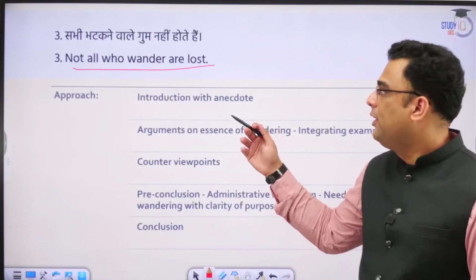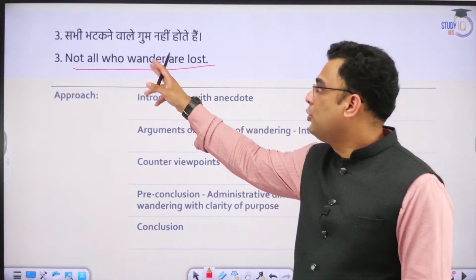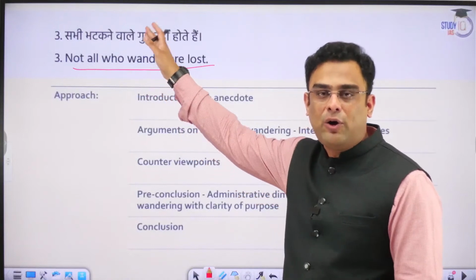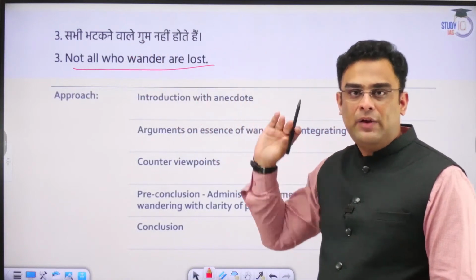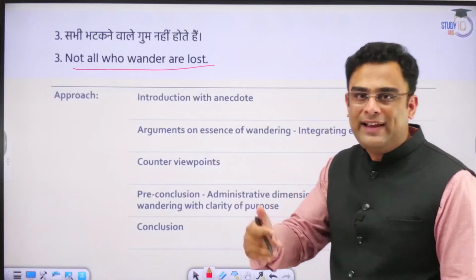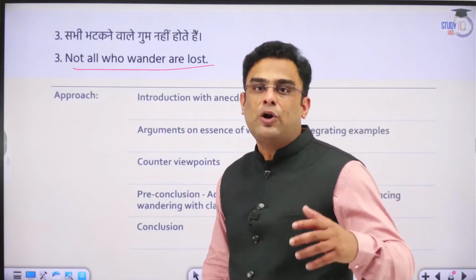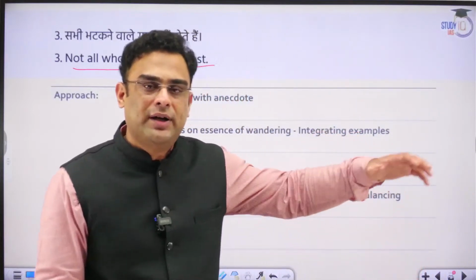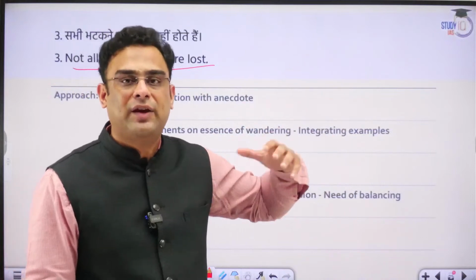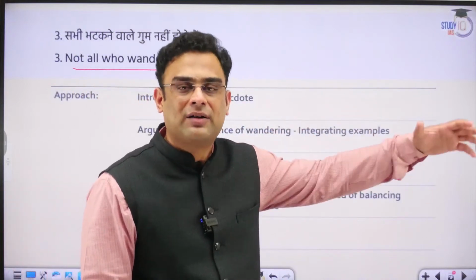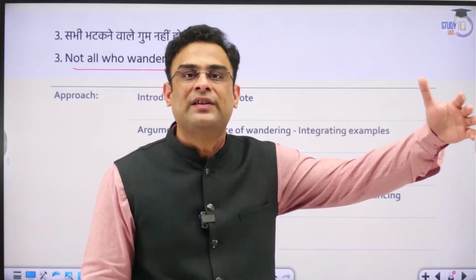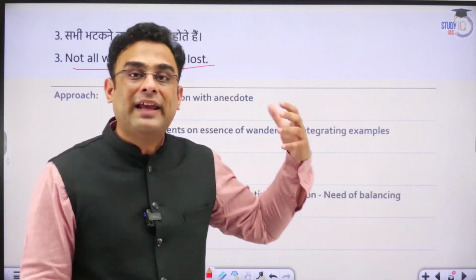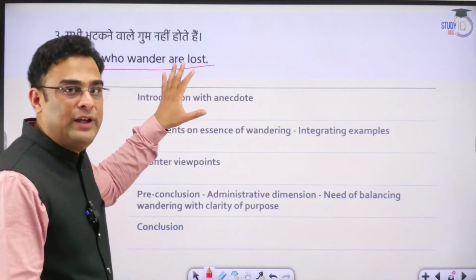And in between, we have a relationship that not all of X are Y. So the topic is giving us the wisdom that not everybody who has wandered, who has gone astray, who is trying to grope in the darkness, who is trying to reach his destination but has not yet reached, not every such person has actually lost.